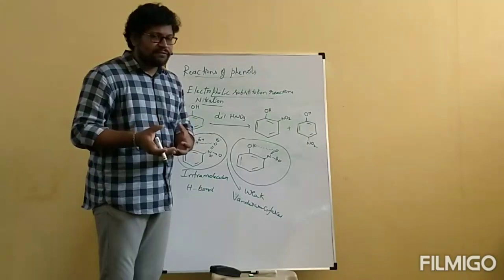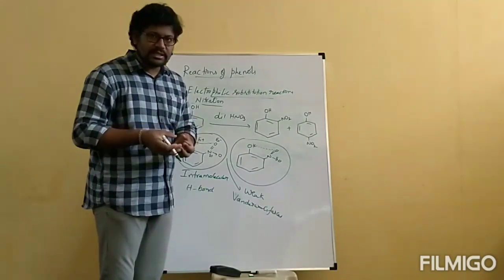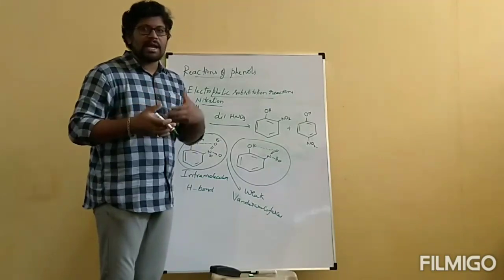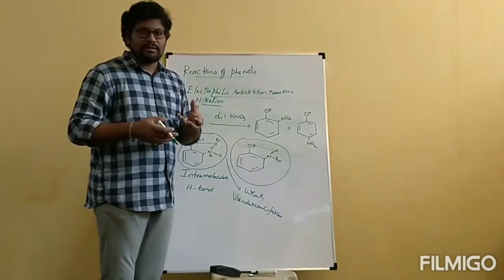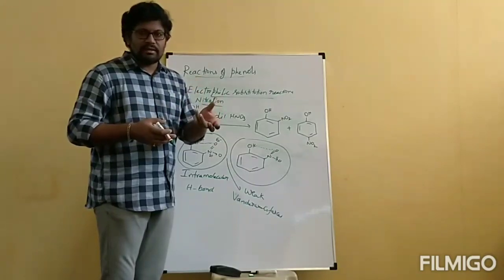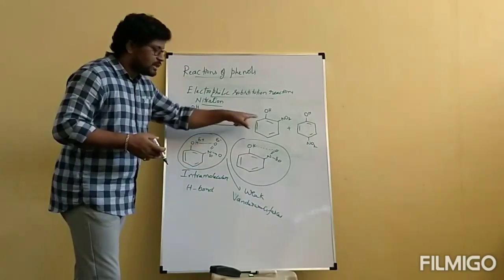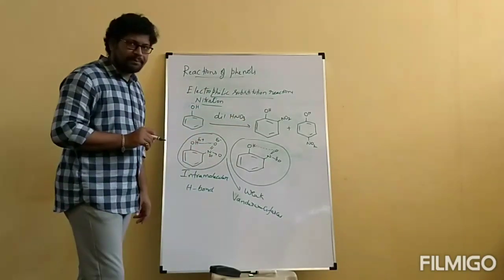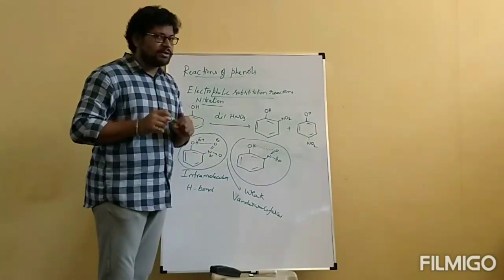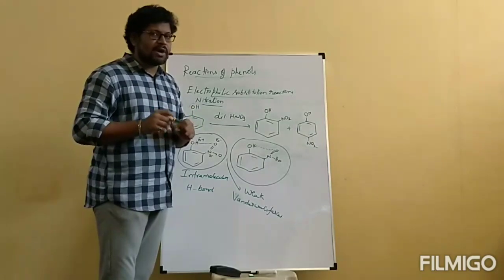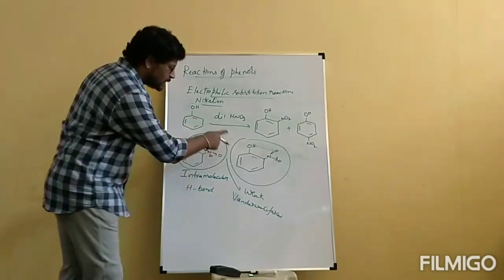Okay, when we have weak forces, by provision of a little bit of heat energy itself, those molecules can be evaporated easily, and it will reach the boiling point fast. Because of that, it has low boiling point. Orthonitrophenol has low boiling point. Now, coming to para-nitrophenol, which type of hydrogen bond is present? Depending on that, we will see what the boiling point of para-nitrophenol is. Before that, I hope you understood this one.